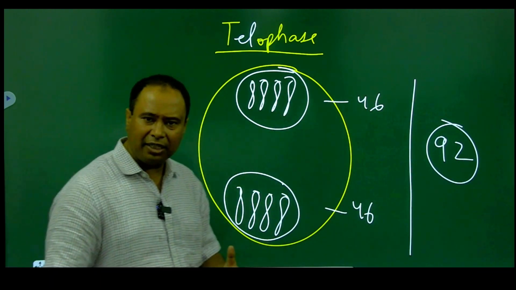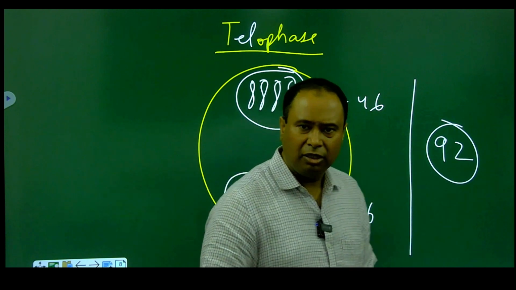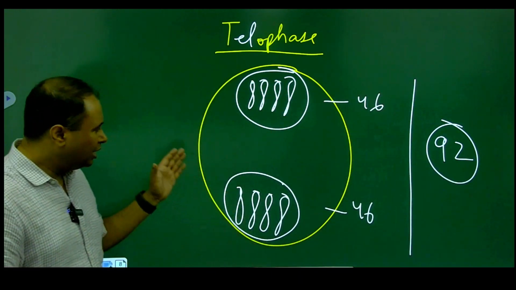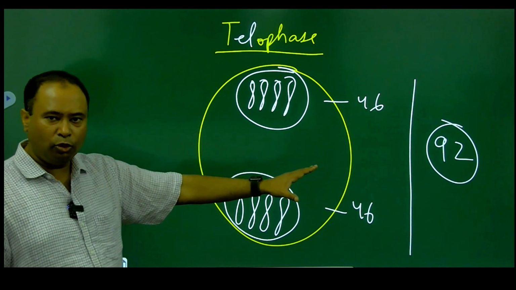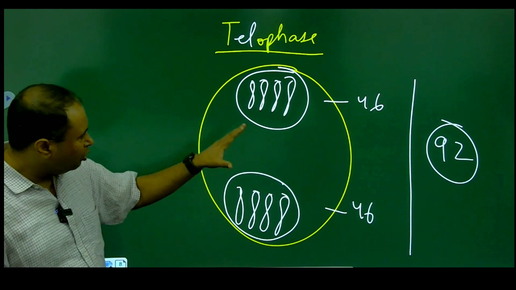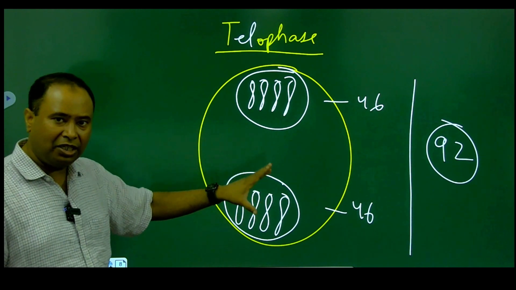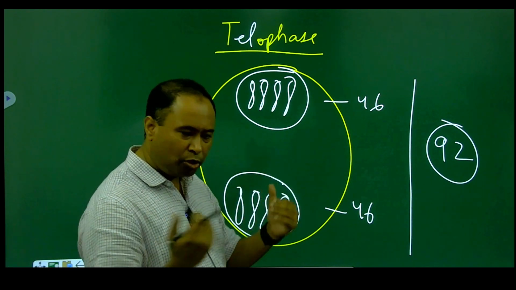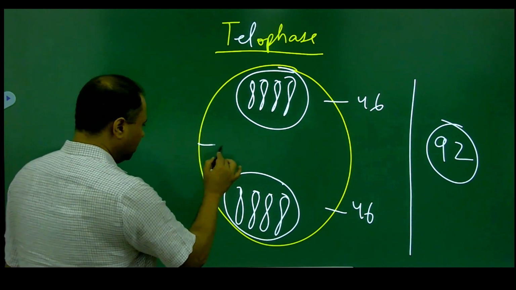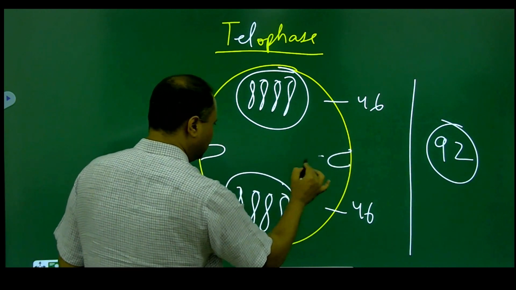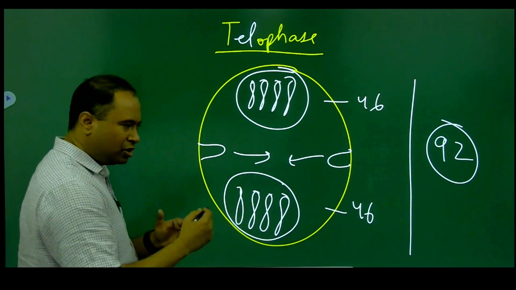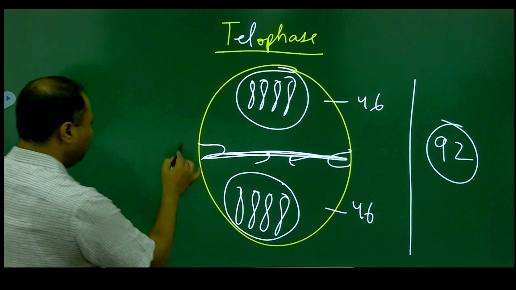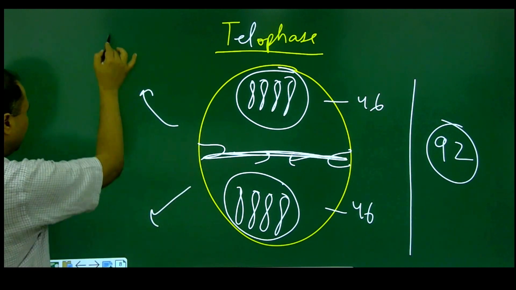Cytokinesis has not taken place as yet. Two nuclei are present in the same cell. So by the end of the telophase also, the cell still has 92 chromosomes, and now the karyokinesis is followed by cytokinesis. That means the cytoplasmic division will also start. We know there's a cleavage which forms in the center. This cleavage or penetration deepens, and finally the two ends will meet. And we get two daughter cells.